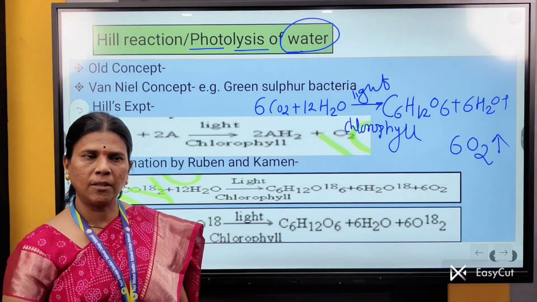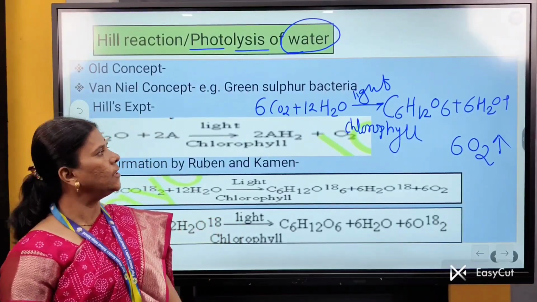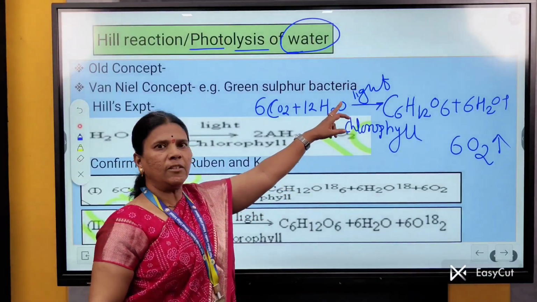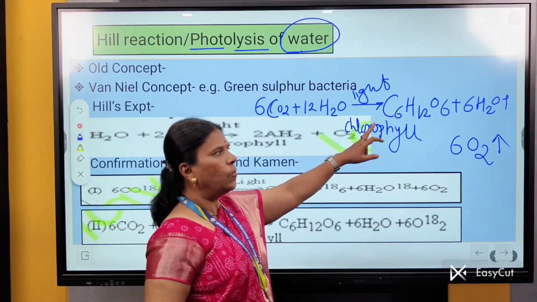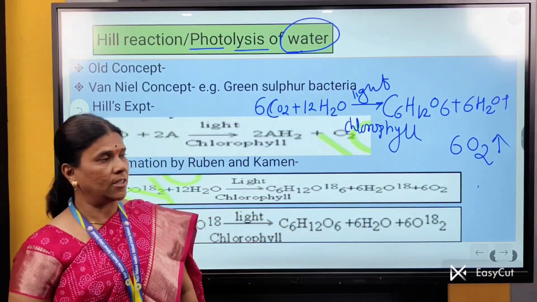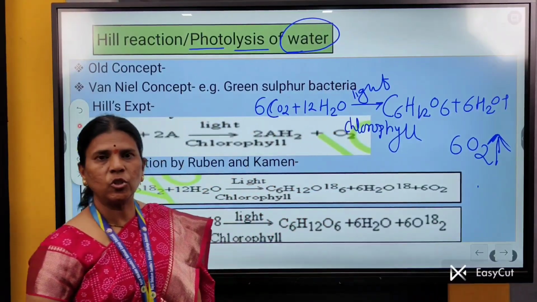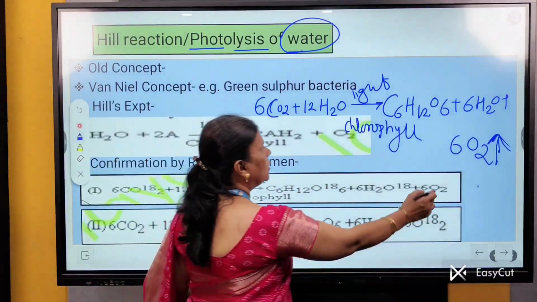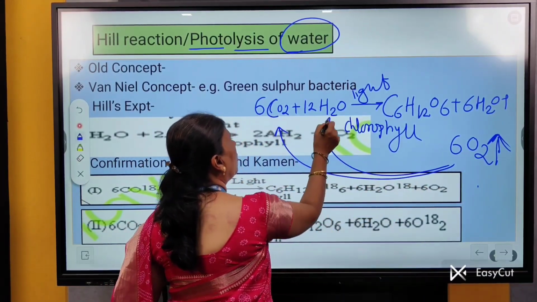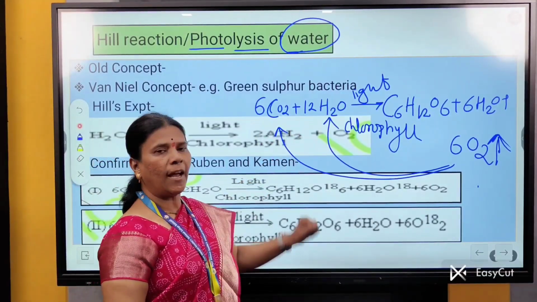How do we define photosynthesis? Photosynthesis is the anabolic process in which there is a reaction between carbon dioxide and water in presence of light. With the help of chlorophyll, food is synthesized and O2 is released. The question arises: what is the source of this O2? Is this O2 released from CO2 or from H2O, as O2 is a content of both carbon dioxide and H2O?